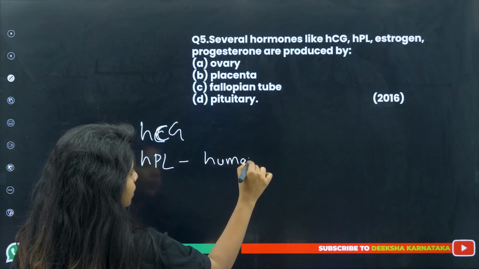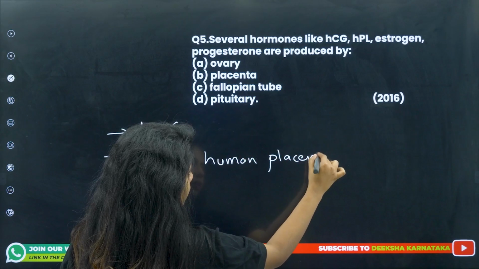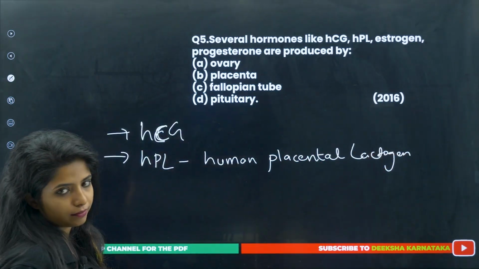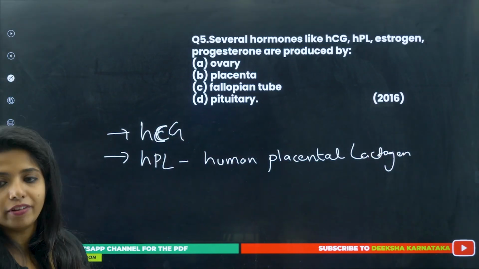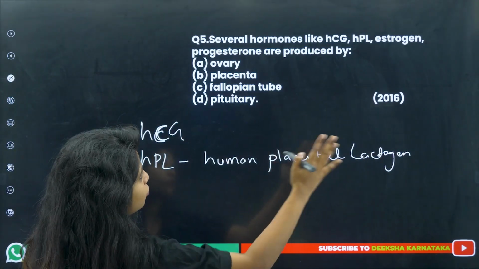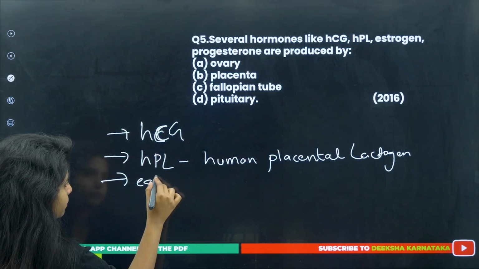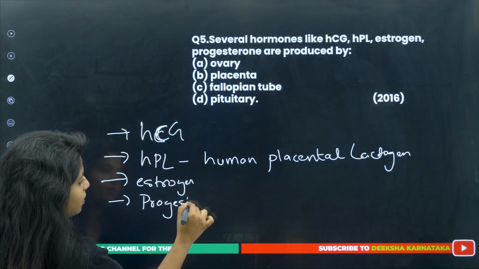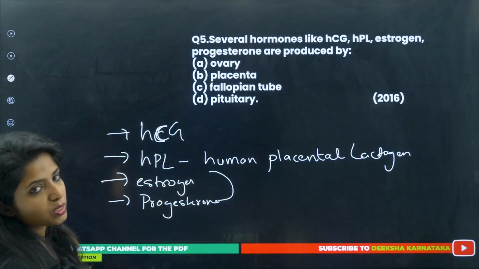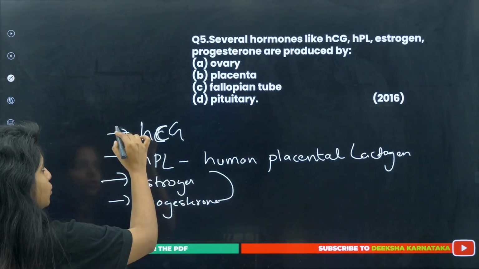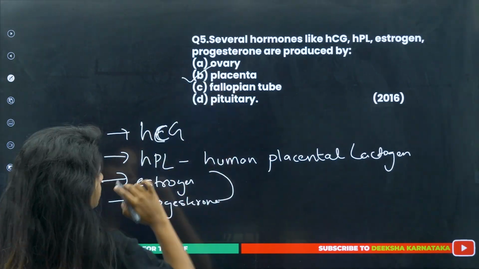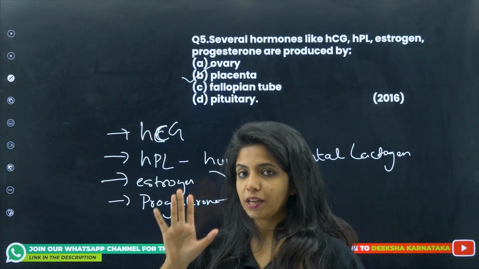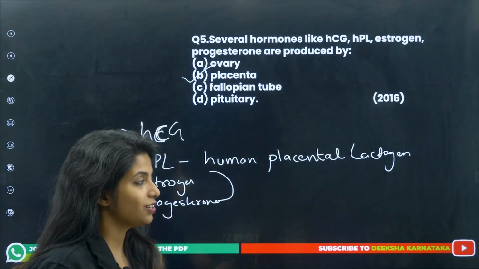Human placental lactogen. It goes and acts on the mammary gland so that the production of milk could happen, so that it helps in the mammary gland's growth and development. So, it is human placental lactogen, and then again estrogen is there and progesterone is there. They are being released by the placenta as well later on when the placenta is being formed. So, the correct answer will be placenta. Remember, 4 hormones, you have to remember, nothing apart from that, from the placenta. Okay. So, this is the correct answer.